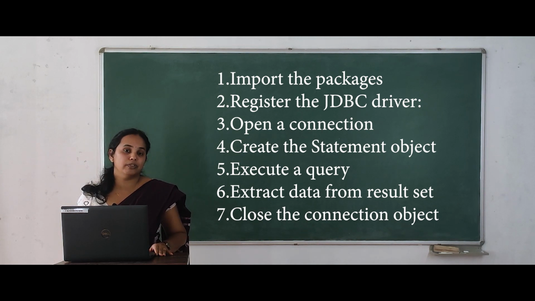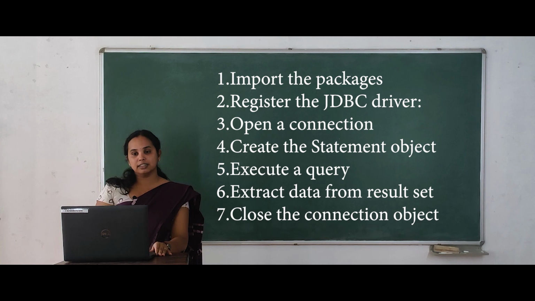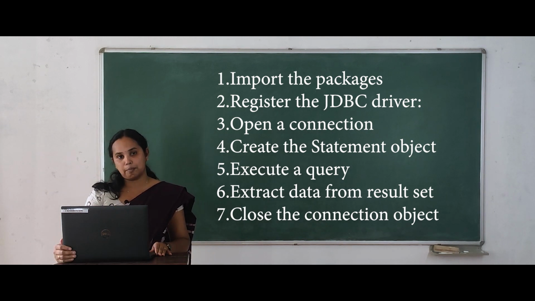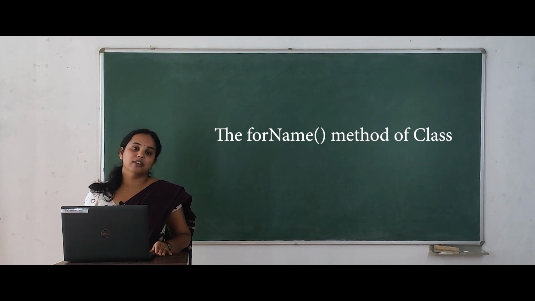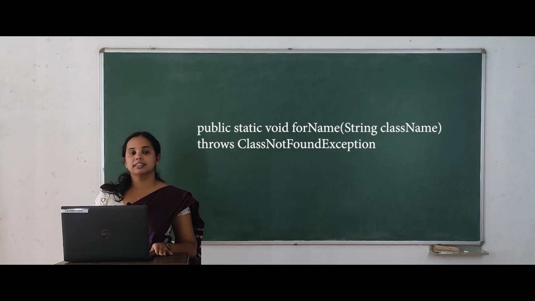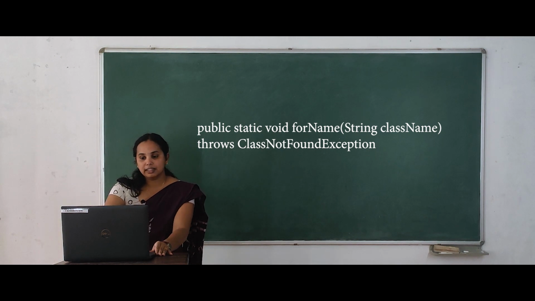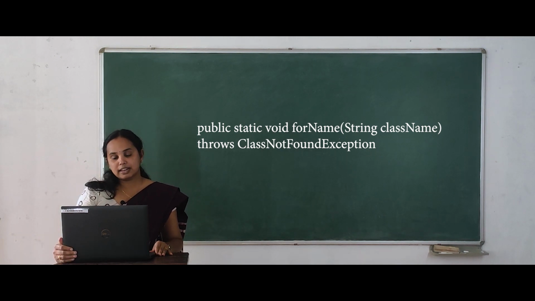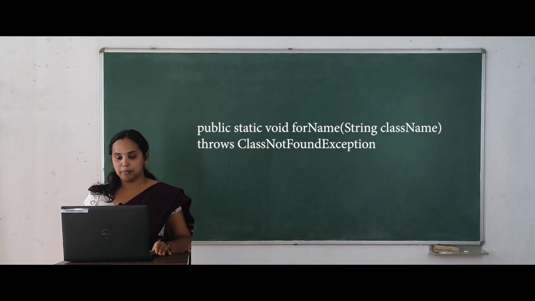Next, we need to register the JDBC driver. This driver is specific to a specific DBMS, so we should choose the DBMS driver. We need to register our JDBC driver with our Java application program. For this purpose, JDBC uses a method called forName, that is Class.forName. This is the syntax of the forName method. In this method, we pass one string, the class name. This class name is the vendor provided name. By using this name, the JDBC application can connect to the DBMS server.